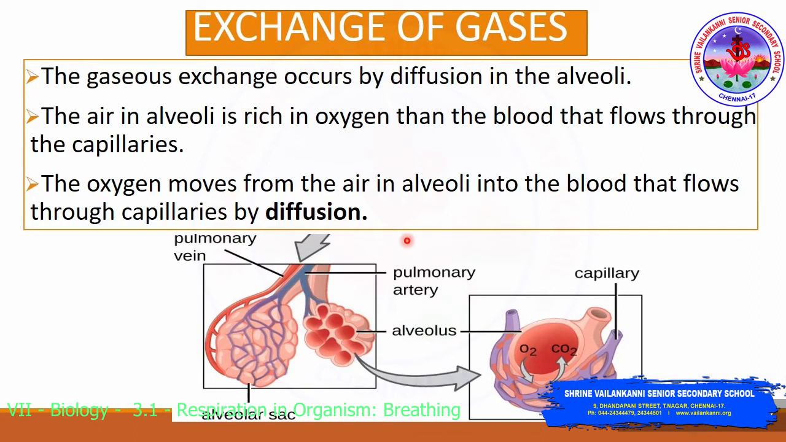Once the air rich in oxygen enters the lungs, a gaseous exchange occurs in the alveoli by the process of diffusion. The air in the alveoli is richer in oxygen than the blood that flows through the capillaries that surround the alveoli. Since the walls of the capillary and the alveoli are thin, the oxygen moves from the air in the alveoli into the blood that flows through the capillary by diffusion.